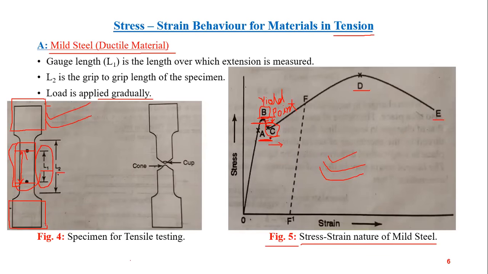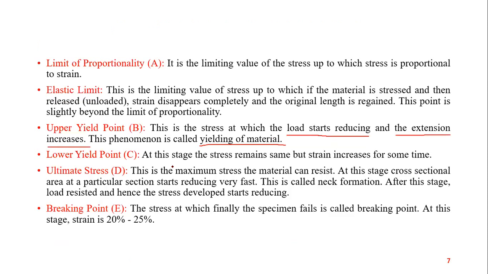Then comes point C, the lower yield point. At this stage, the stress remains the same, but strain increases for some time. At the upper yield point, load starts reducing but strain is increasing; this is called the yielding of the material.